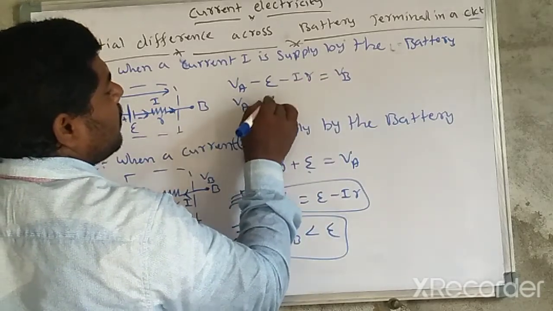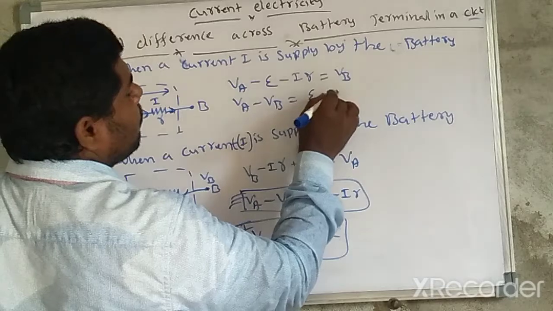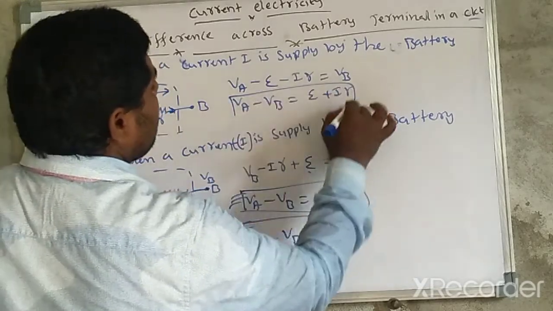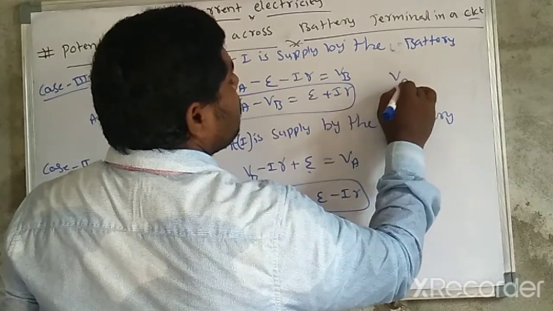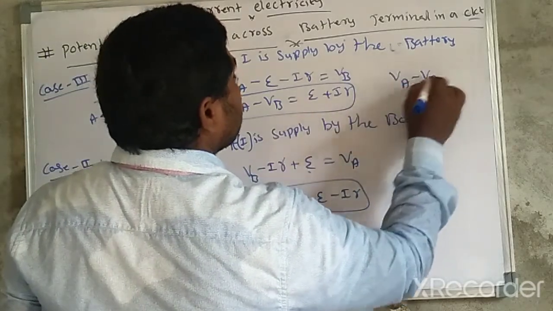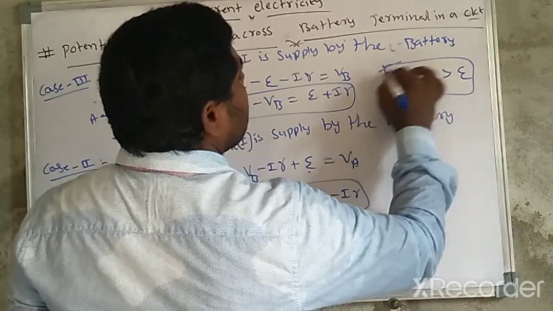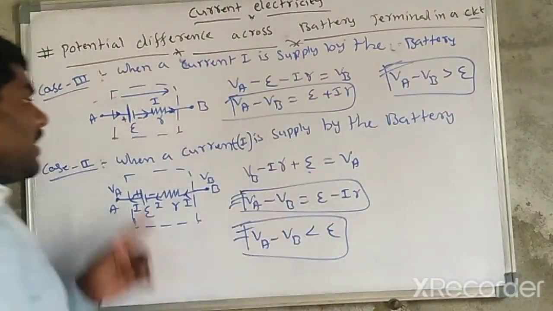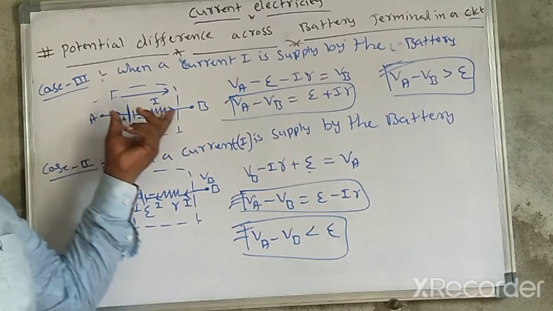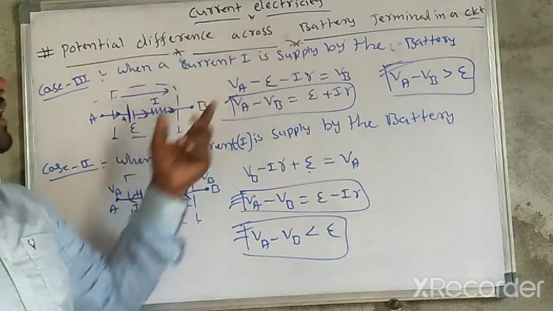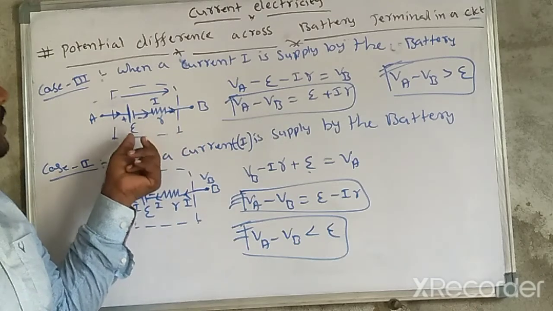So VA minus VB is equal to EMF plus IR. It means the potential difference across the battery terminals in this circuit is more than the EMF.